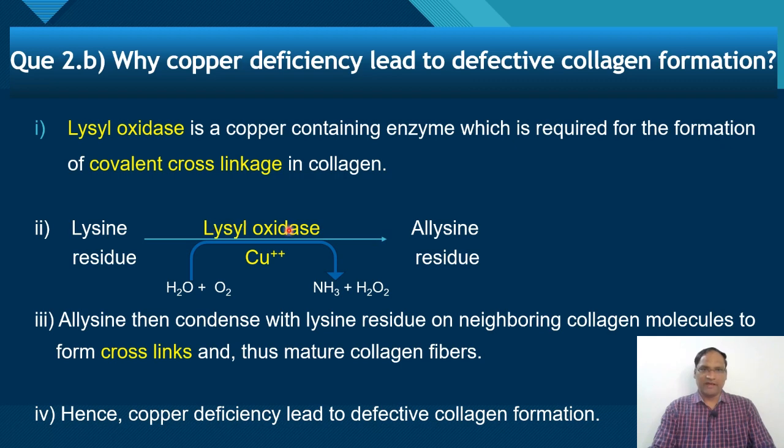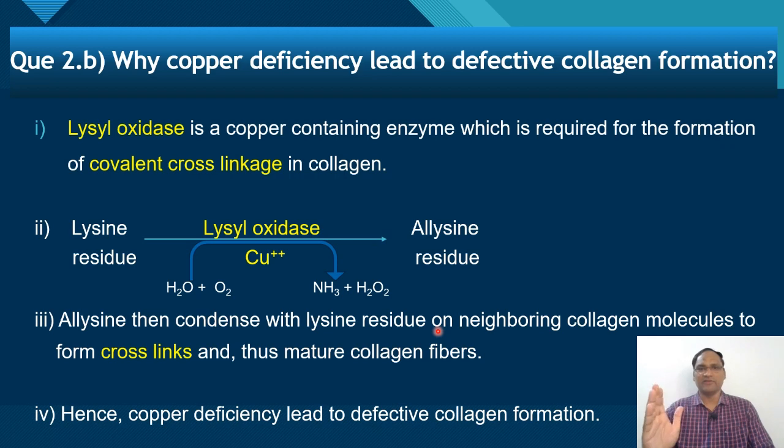What is the role of lysyl oxidase? You have to write conversion of lysine residue in collagen to allysine residue. In the next step, you also have to mention how cross linkages are produced. The allysine residue will condense with the lysine residue on the neighboring collagen molecule. This will lead to the formation of a cross link, and then mature collagen fiber will be produced.